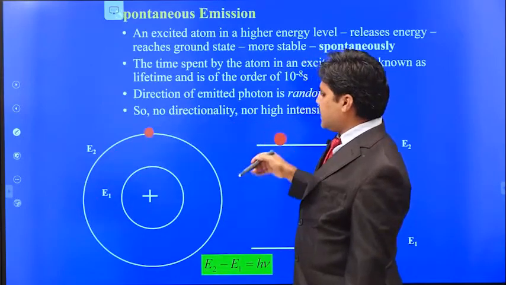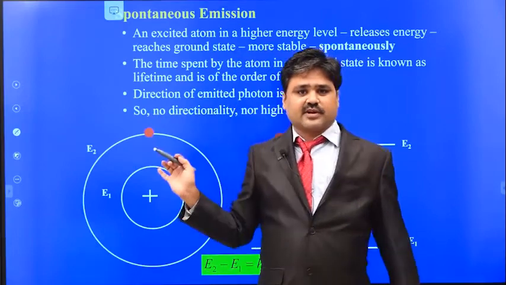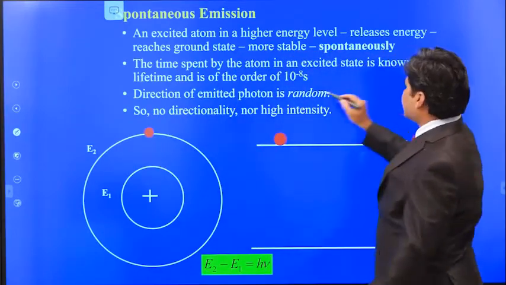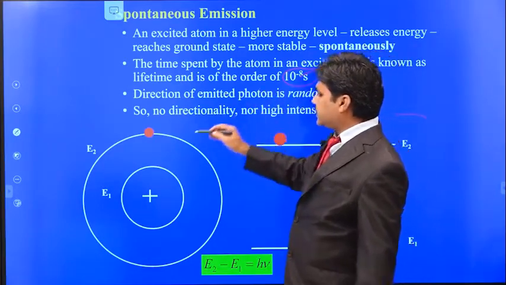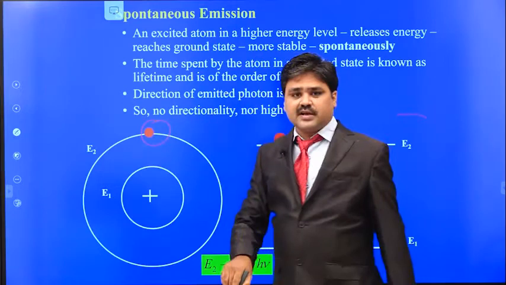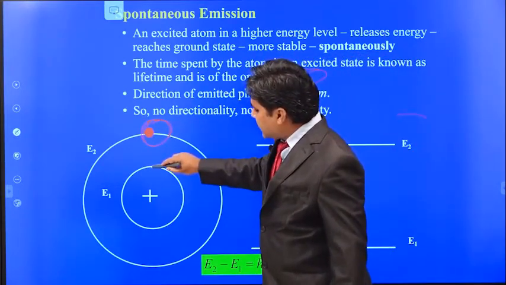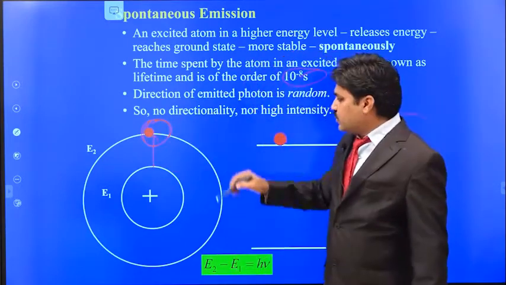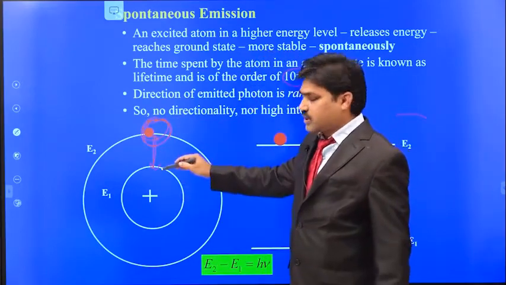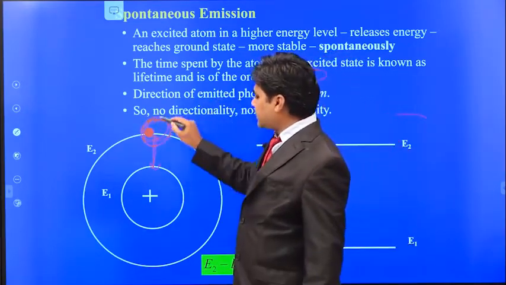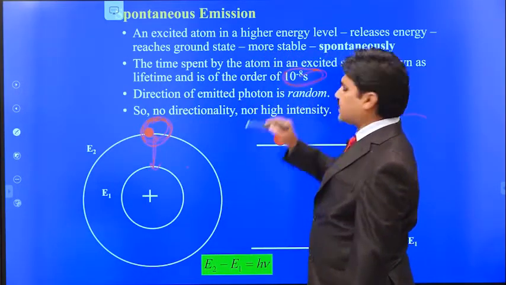So when the electron goes to the excited state, will it stay for a long time? No, it will not. It will stay only for 10 power minus 8 seconds. The time spent by the electron in the excited state is known as the lifetime. That means since its birth, when the electron goes to the excited state, how much time it spends there before it dies again, that means comes to the ground state. So this is of the order of 10 power minus 8 seconds.